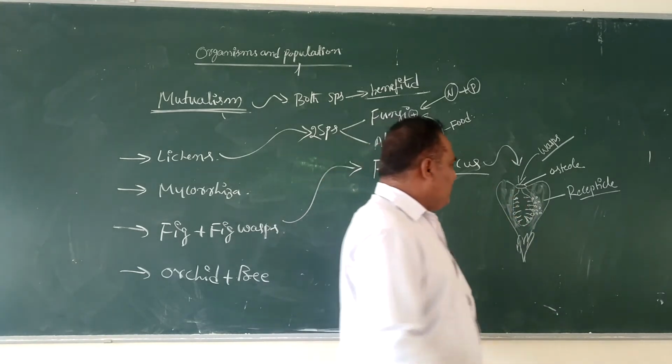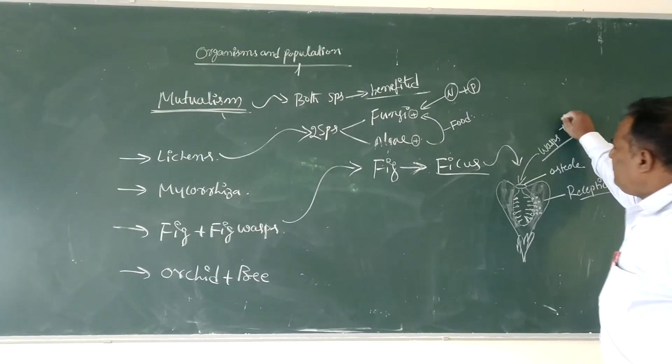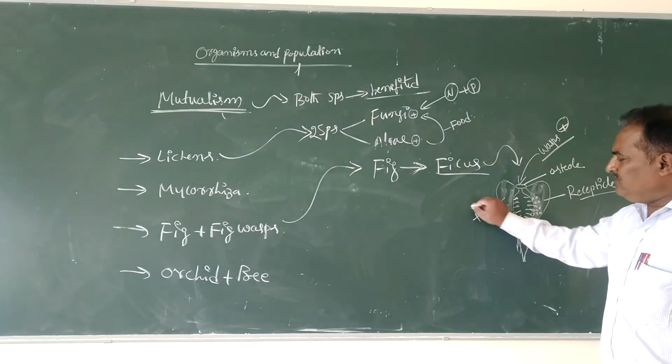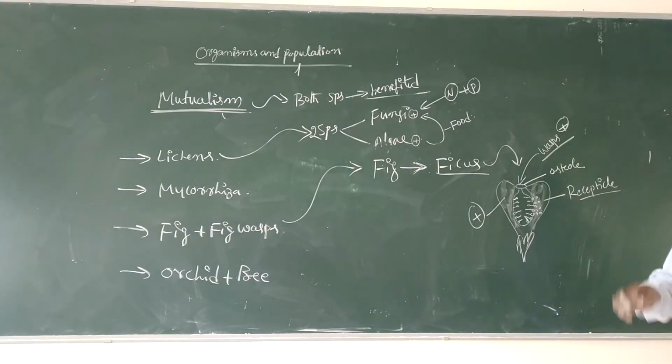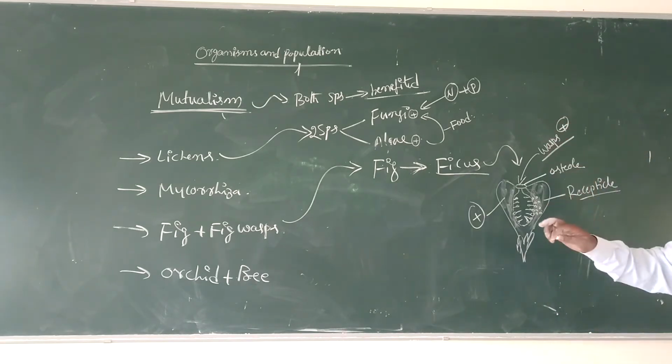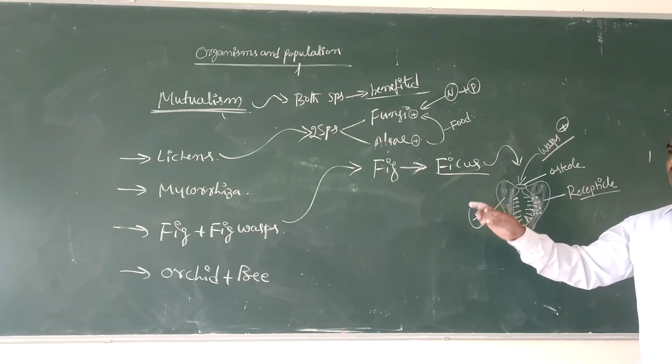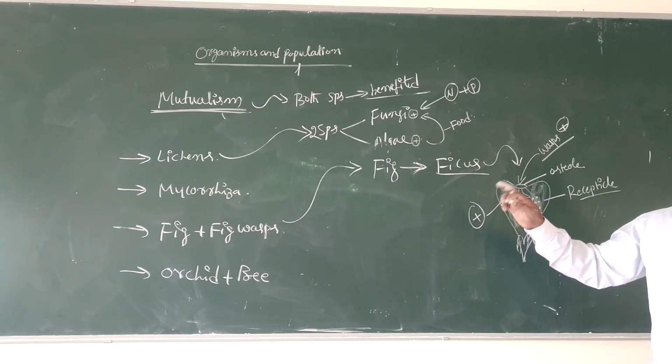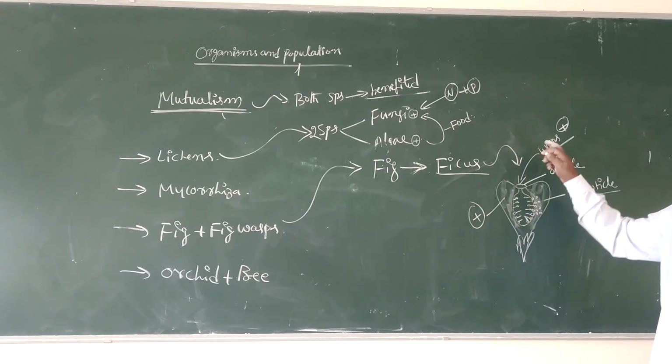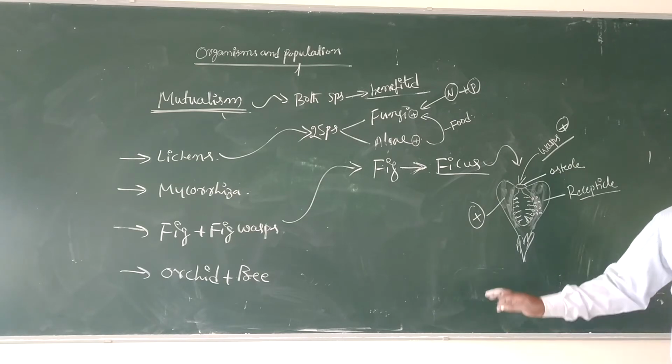In this also both the species are benefited. It is one of the tight associations in the case of mutualism, a tight association between fig and fig wasp. Without the wasp, the plant will not pollinate.